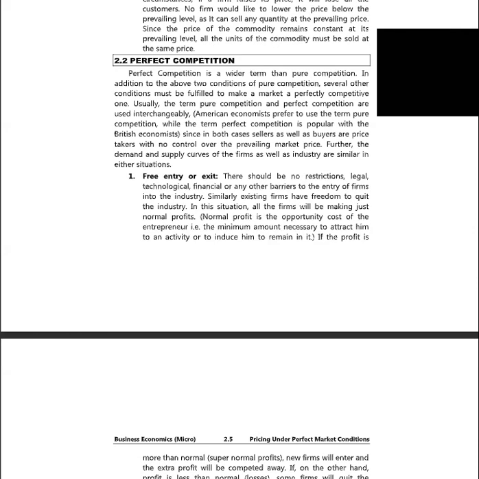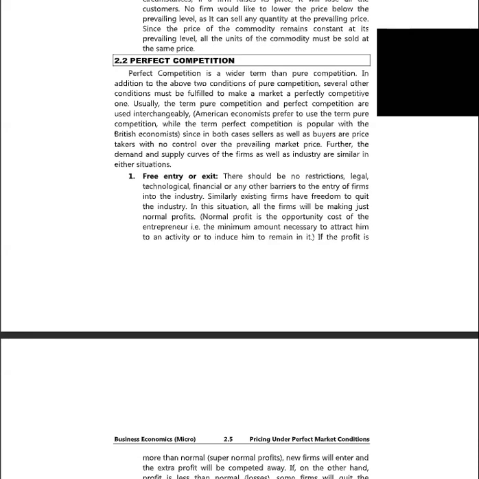So now let us understand its features. Firstly, free entry and exit. There should be no restriction, legal, technical, technological, financial, or any other barriers, to the entry of firms into the industry. Similarly, existing firms have the freedom to quit the industry. In this situation, all the firms will be making just normal profits. Normal profit is the opportunity cost of an entrepreneur, that is, the minimum amount necessary to attract him to an activity or to induce him to remain in it.